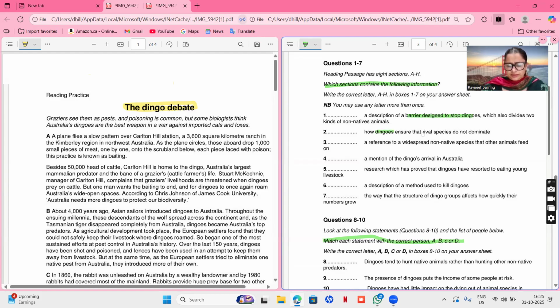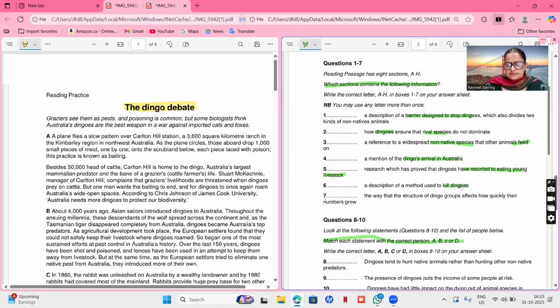A reference to widespread non-native species that other animals feed on. Okay, mention of dingoes' arrival in Australia. Research which has proved that dingoes have resorted to eating young livestock. Okay, young livestock. And then a description of method used to kill dingoes.